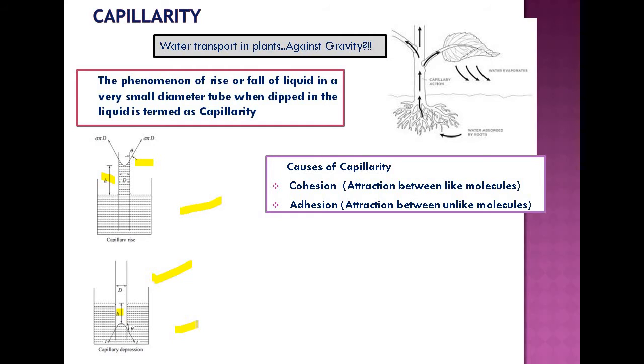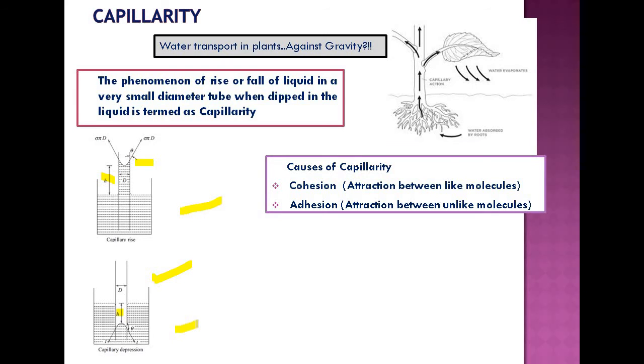With respect to water, it is the cohesive attraction between the like water molecules. Or if it is glass, the force of attraction between the glass molecules. Adhesion means attraction between unlike molecules. If you have a very small diameter glass tube dipped in water, the attraction between the water molecules and glass molecules is termed as adhesion. These two are responsible for the capillarity action.